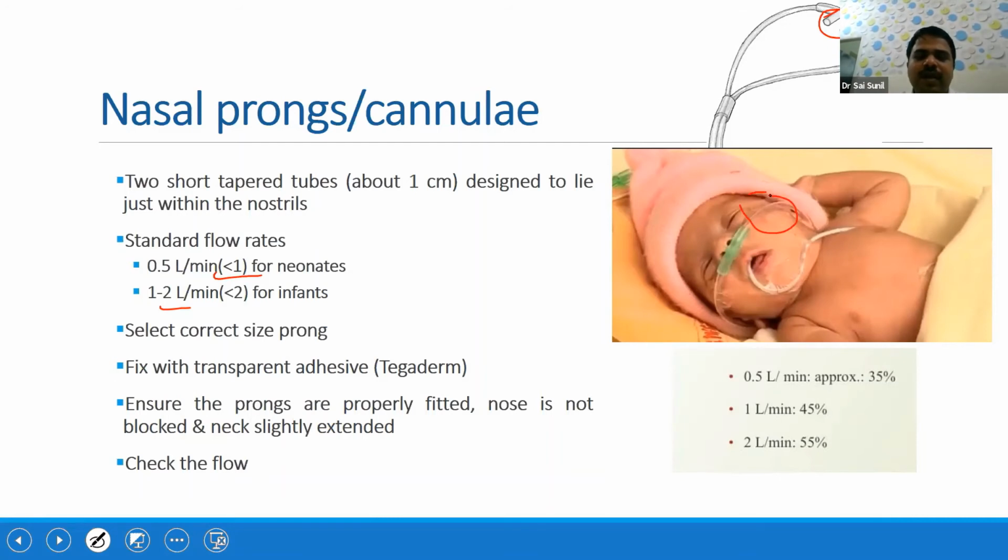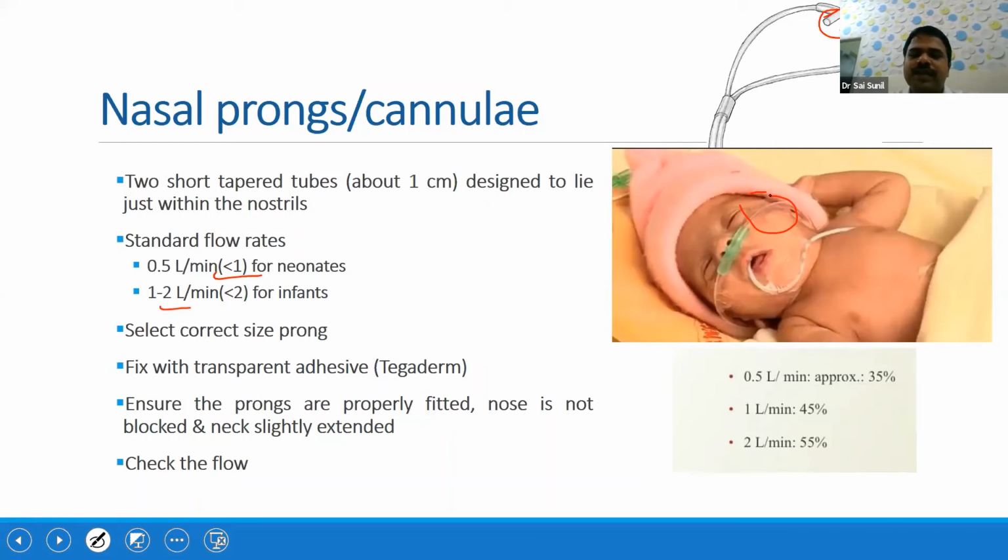Ensure the prongs are properly fitted, the nose is not blocked and the neck is slightly extended. These are some of the practical aspects. If the neck is flexed, then it won't go, so the oxygen delivery is not proper. The proper position and proper fitting is very important. And you have to check the flow also in the flow meter.